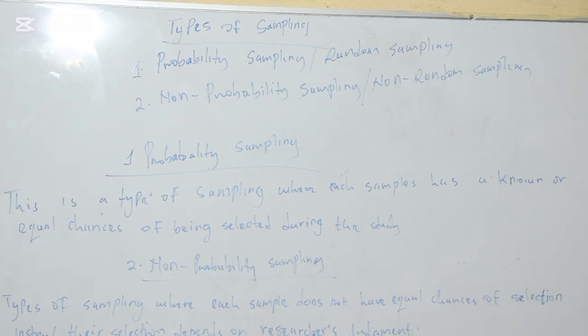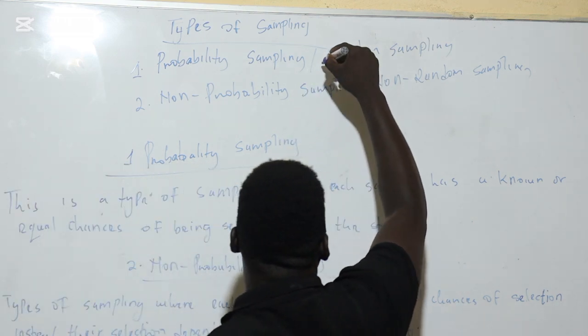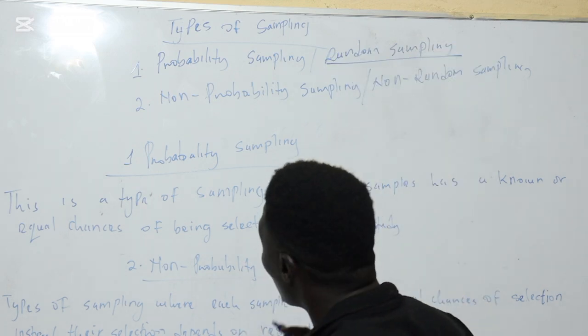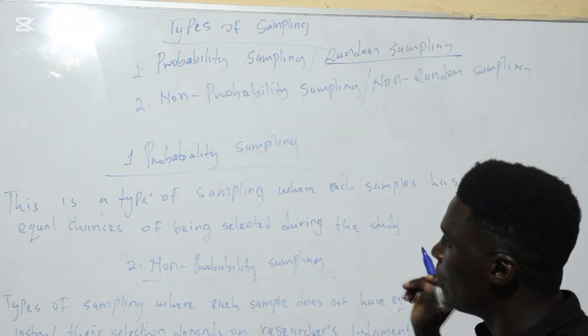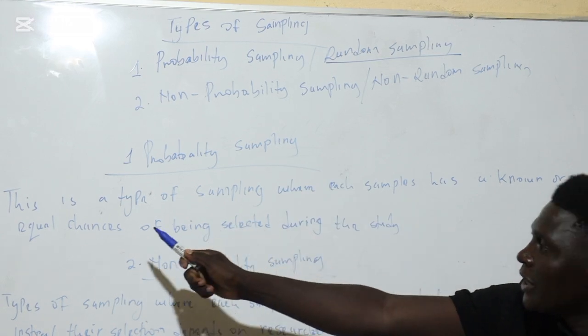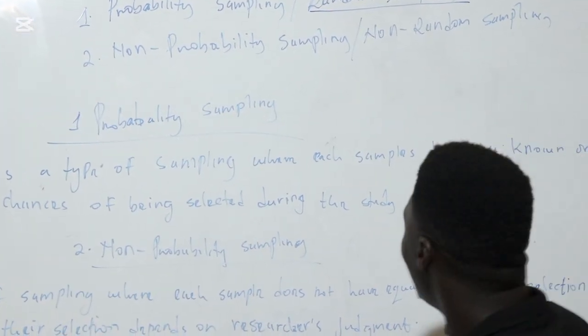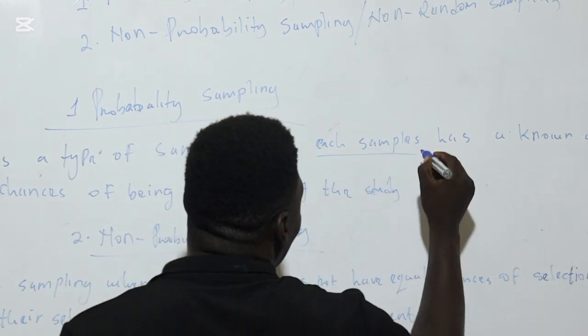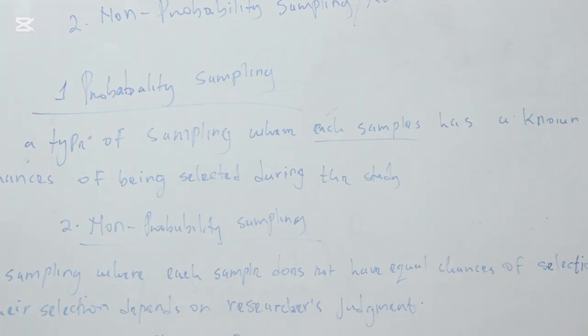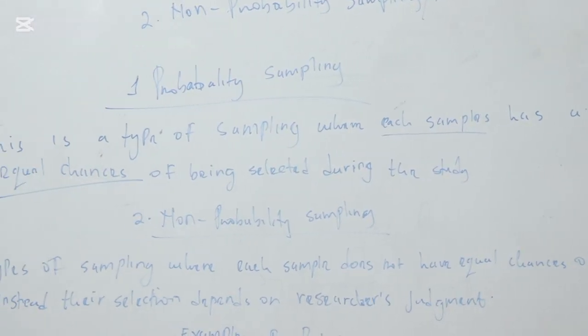So simply, probability sampling is the type of sampling where each sample has a known or equal chance of being selected. Underline the term random. I'll say something about random sampling. So probability sampling is also known as what? Random. With probability sampling, each sample has an equal chance of being selected.